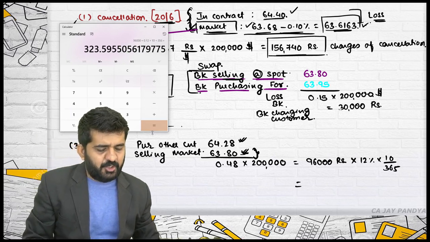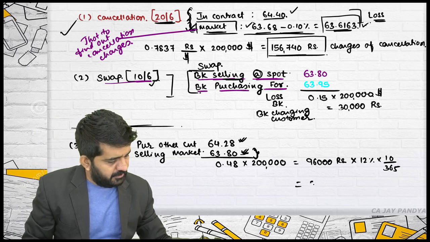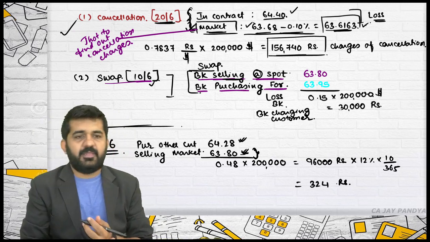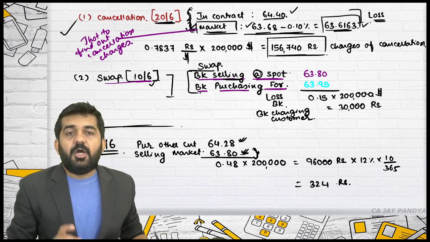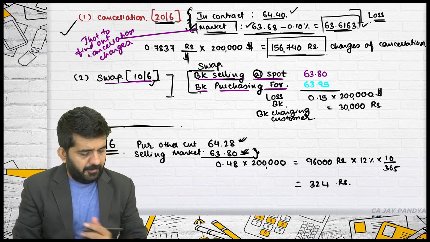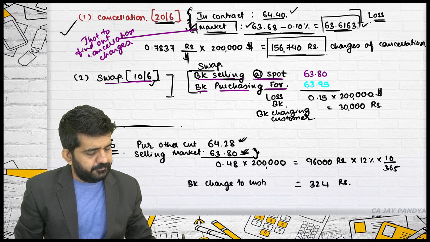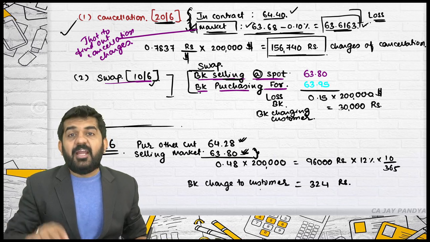It is 324 rupees. That's right. This will be charged by this particular bank. The bank will charge the customer.